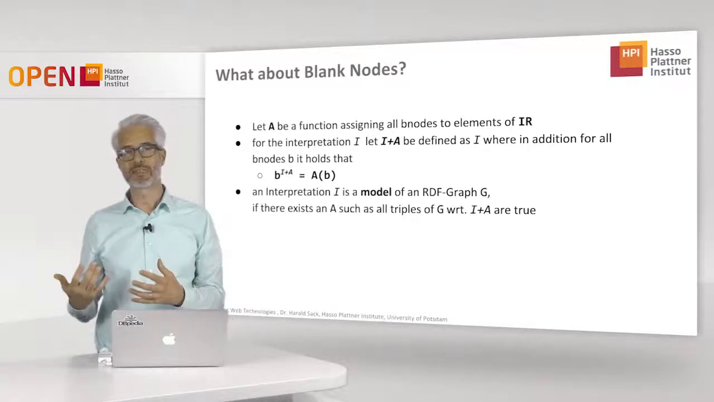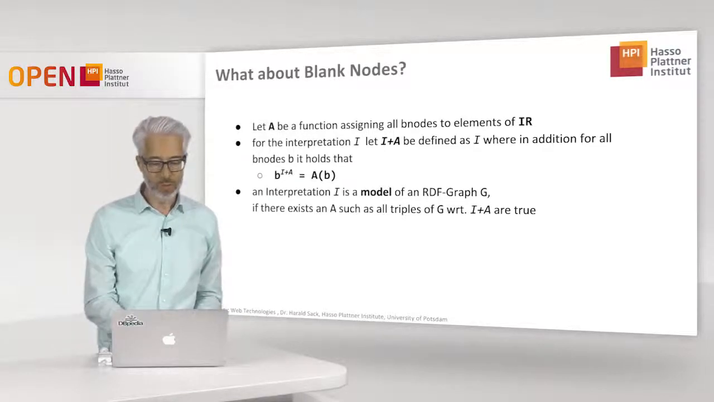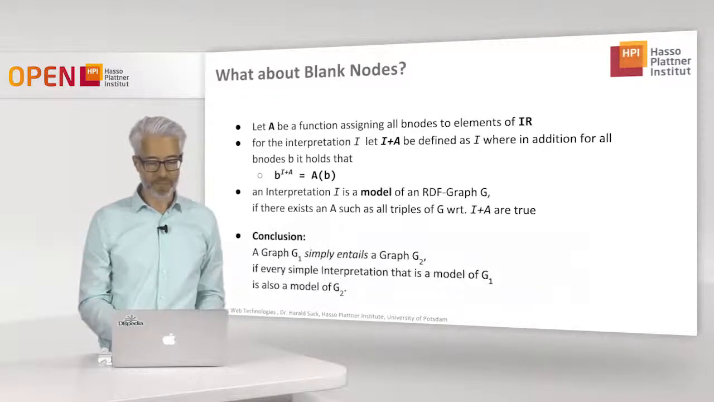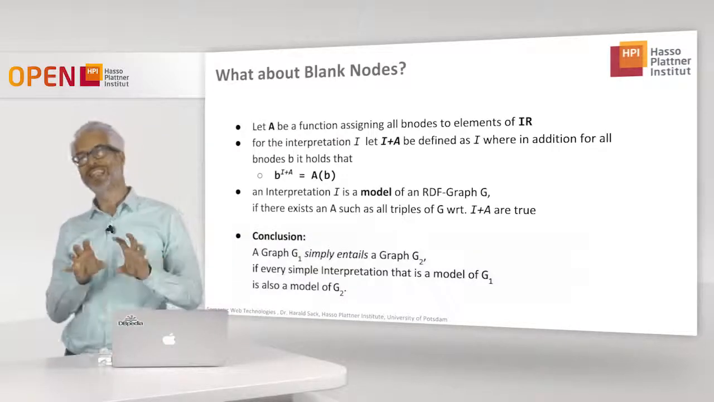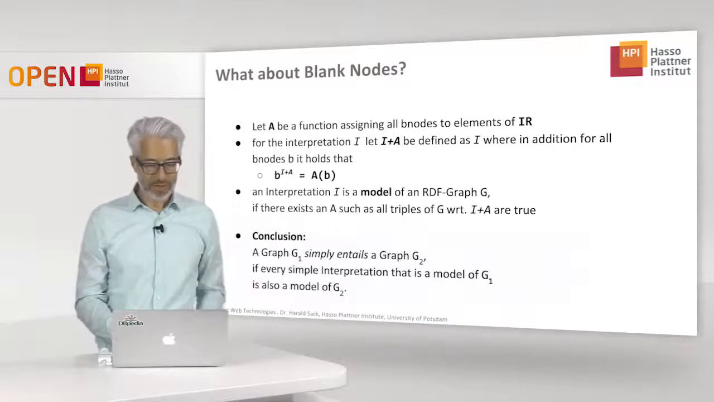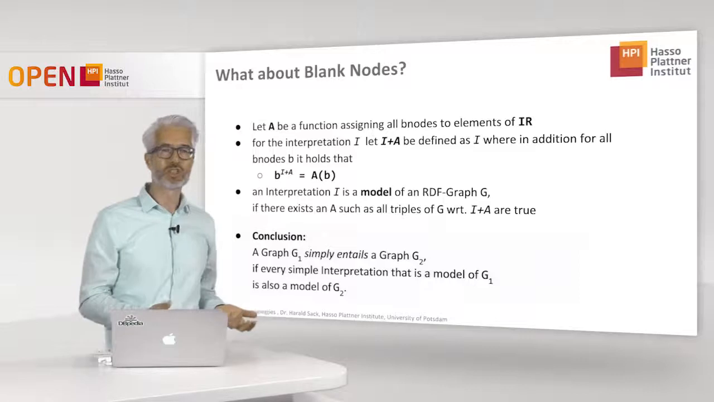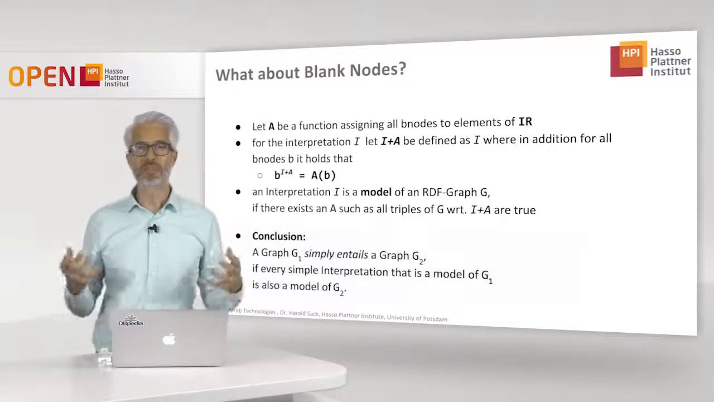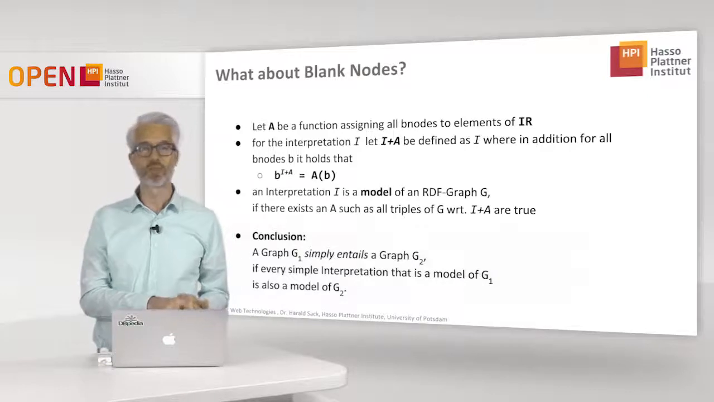So this is a simple extension. For the blank nodes, as you see here, I need a new mapping function. The overall conclusion is then, if I want to express the entailment function that is really needed, a graph G sub 1 simply entails another graph G sub 2 if and only if every simple interpretation that is a model of G1 is also a model of G2.